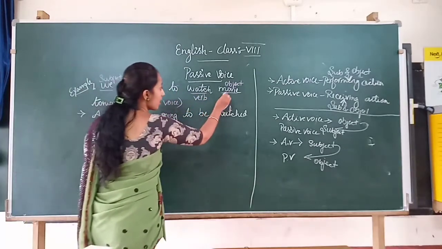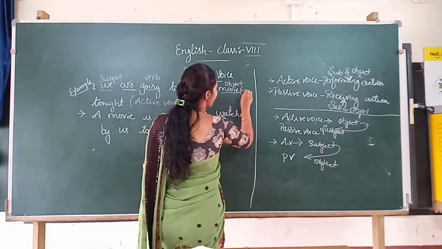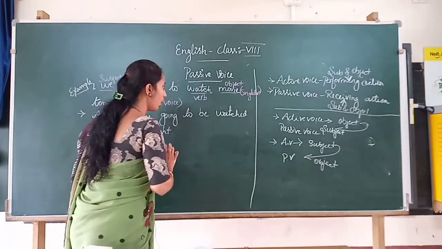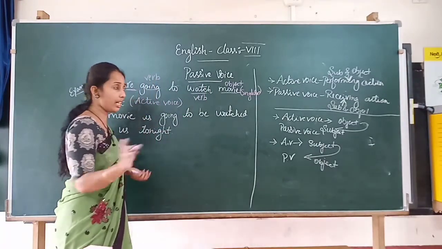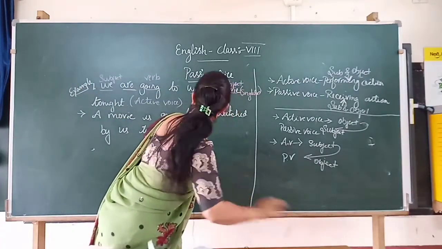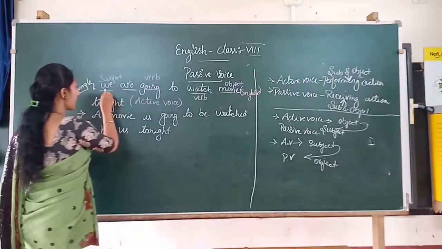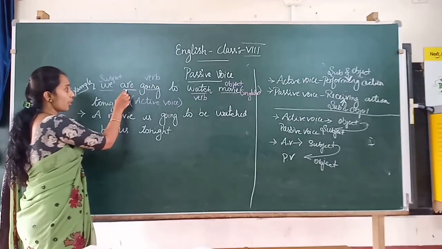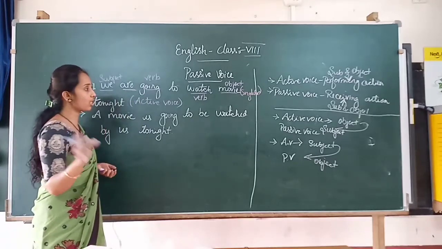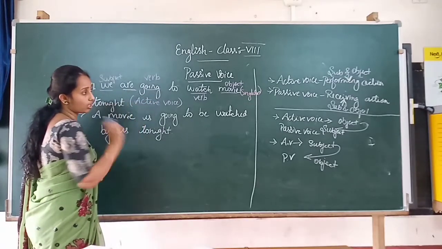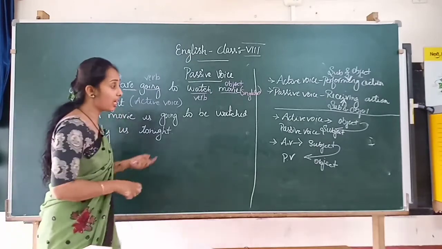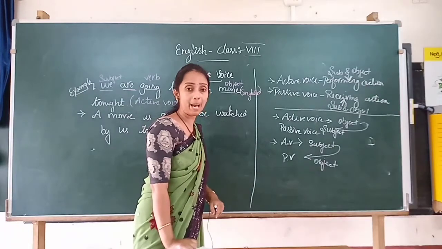Here movie is singular. So children, is it clear why I am using a different color of chalk to show the changes? I will repeat once again. The subject is plural, so here are has been used, and going shows present continuous tense, and the object there was singular. So when it comes to passive voice, what are the rules of passive voice, children?